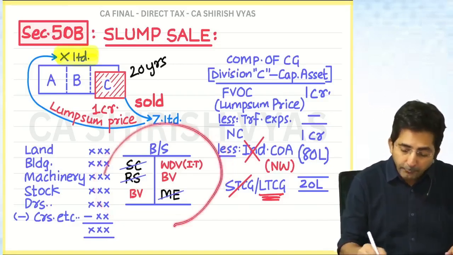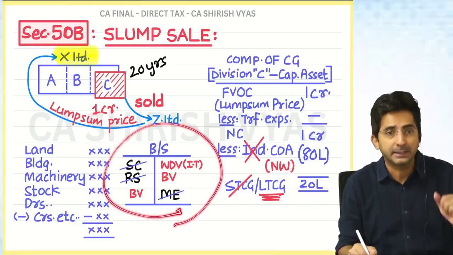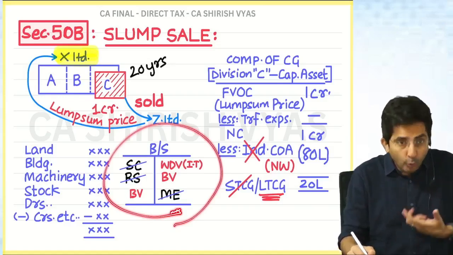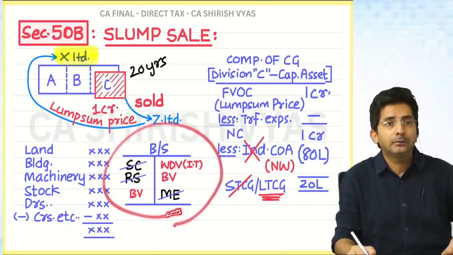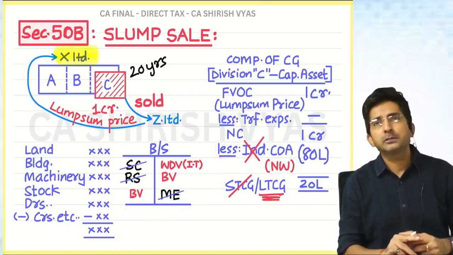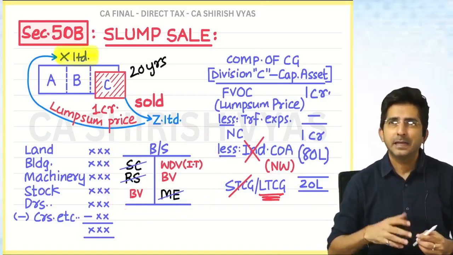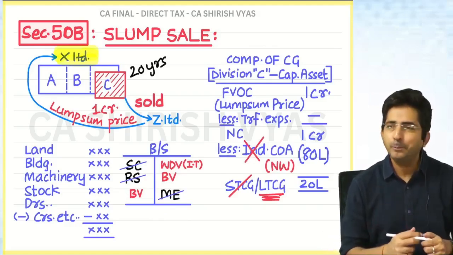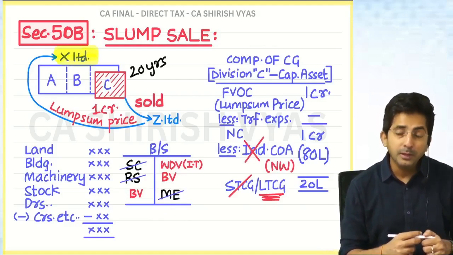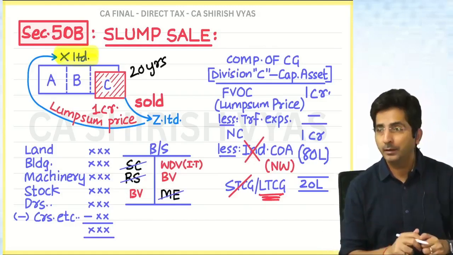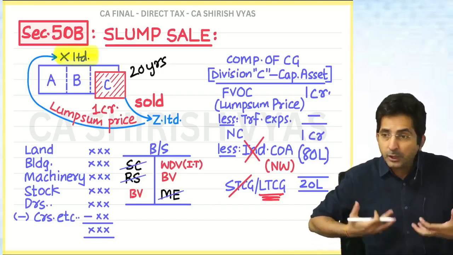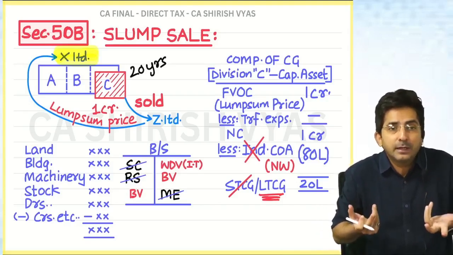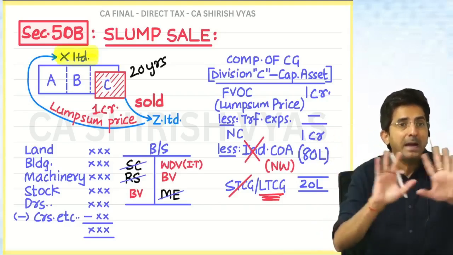One more thing. If in the balance sheet there are self-generated assets, which are generated on your own, like your Google, take nil value. Now you will argue, sir, self-generated goodwill, anyways we don't record in accounts. In partnership accounts you were taught goodwill is recorded only if it is purchased goodwill. But the goodwill which you generate, your own reputation, by hard work, is self-generated. Anyways, it doesn't appear in the balance sheet.